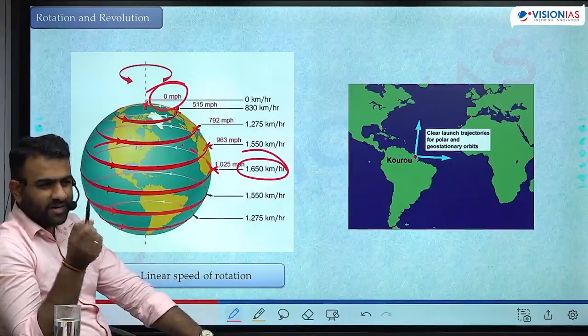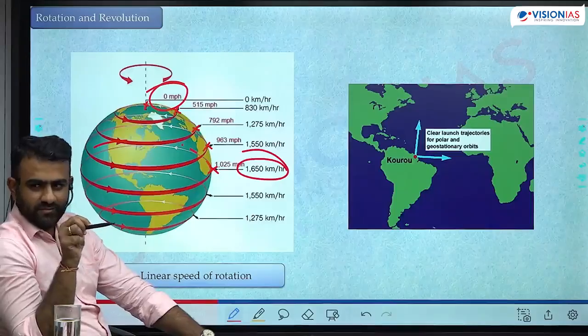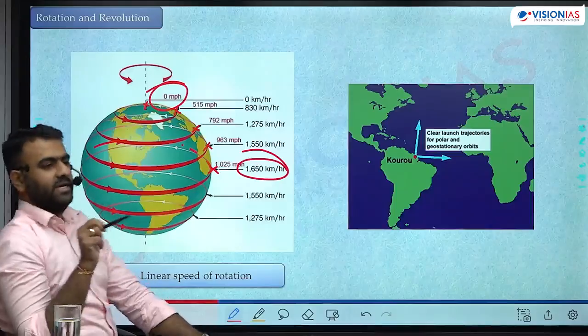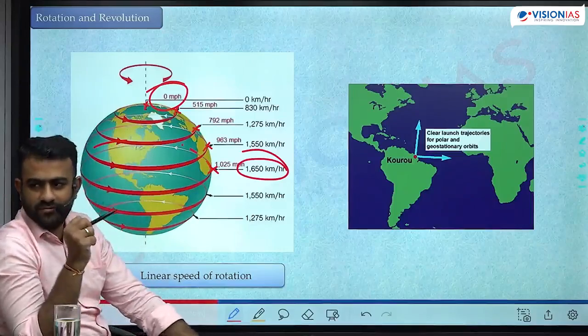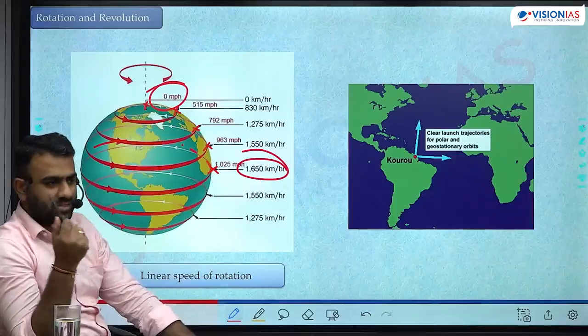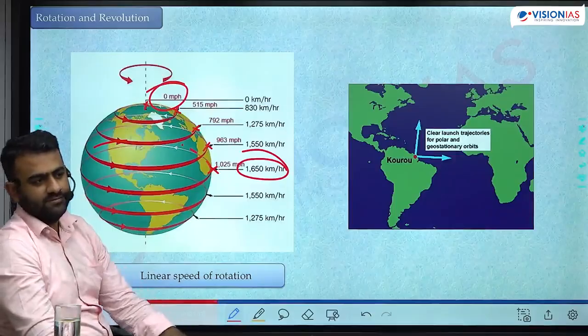You will feel the speed only when there is an increase or decrease in the speed. When acceleration happens, you will get that push. When there is a brake, then you will go ahead. Then only you will feel that speed. Earth rotates in such a precise manner that we will never feel that.